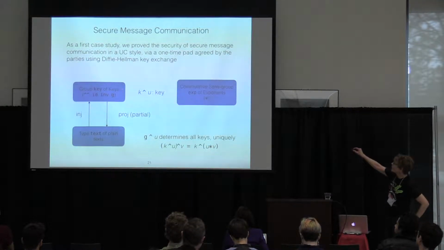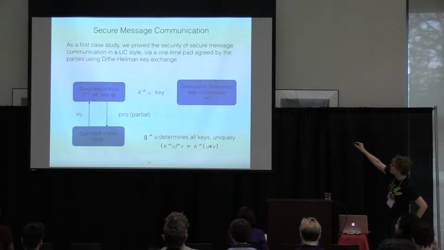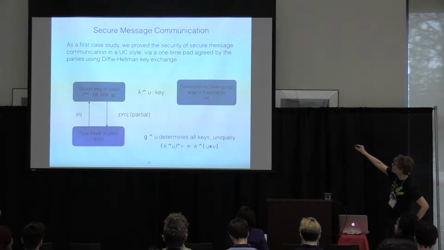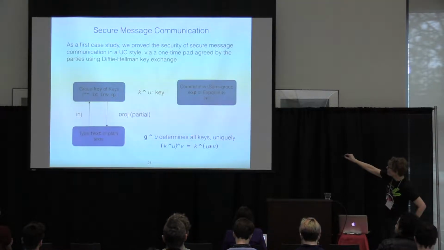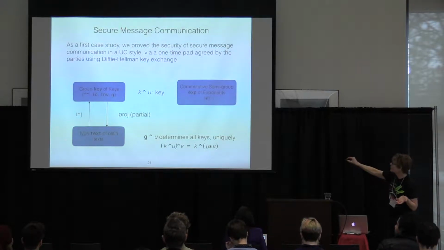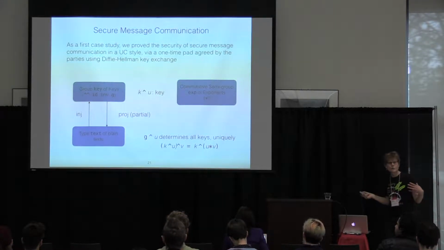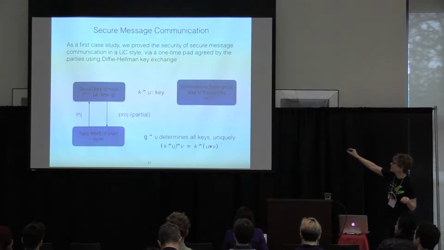And so we've got a group of Diffie-Hellman keys with a generator in particular here. We've got a commutative semigroup of Diffie-Hellman exponents. We've got a way of raising a key to an exponent, getting a key. And every key is uniquely determined from the generator by exponentiation. And we've got this usual axiom here. But in addition, they have a type of plain text, an injection into this group of keys, and a partial projection back the other way. So sometimes some keys project to an error, but we don't care about that as long as the things we inject behave well, then we're fine.